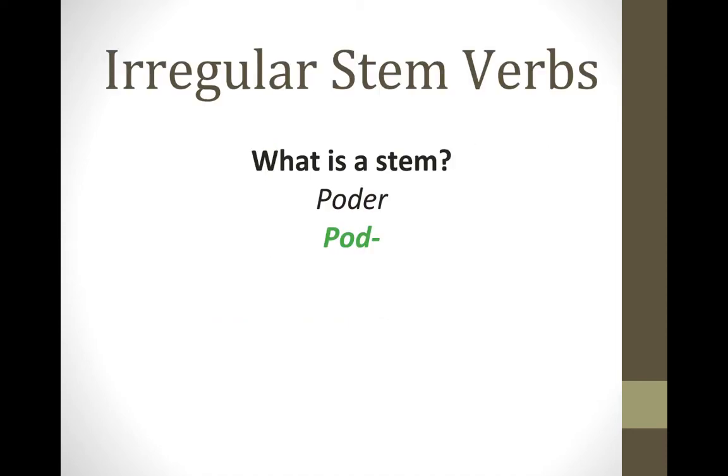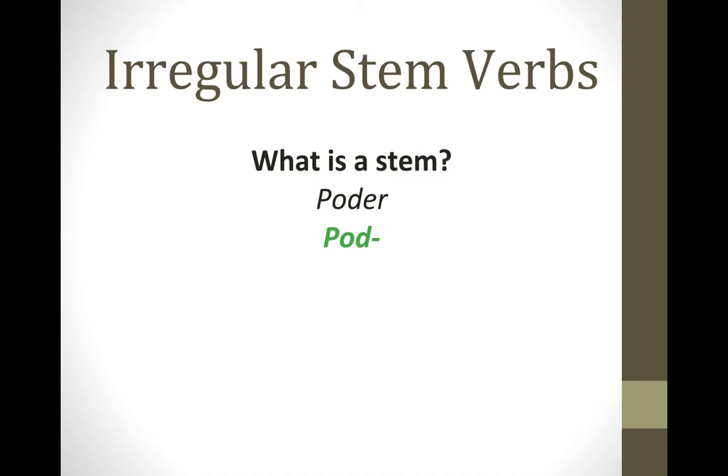So our topic today is irregular verbs in the preterite tense, and we're first going to start with irregular stem verbs in the preterite. So to talk about that, we first need to discuss what is a stem of a verb. The stem of a verb is what's left once you drop the AR, ER, or IR.